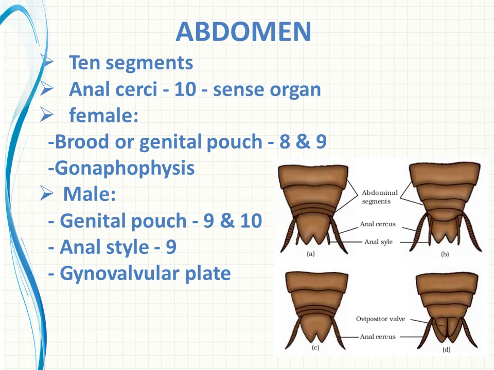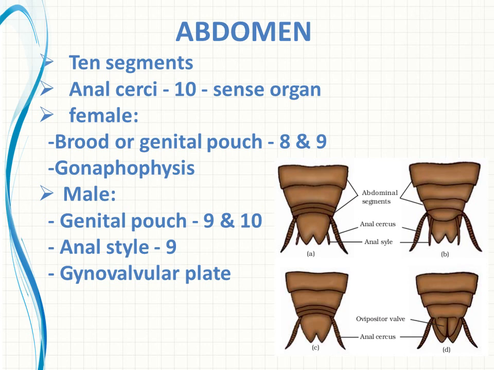Okay. Then for male, as we said, the genital pouch is present in the 9th and 10th segments. One more important structure is the anal style. That is not anal cerci, it is the anal style, present in segment number 9. This is present only in male. It is not there in female. Then one more structure present in the last segment is the gynovalvular plate, forming a keel-like structure. This actually gives one difference between male and female.